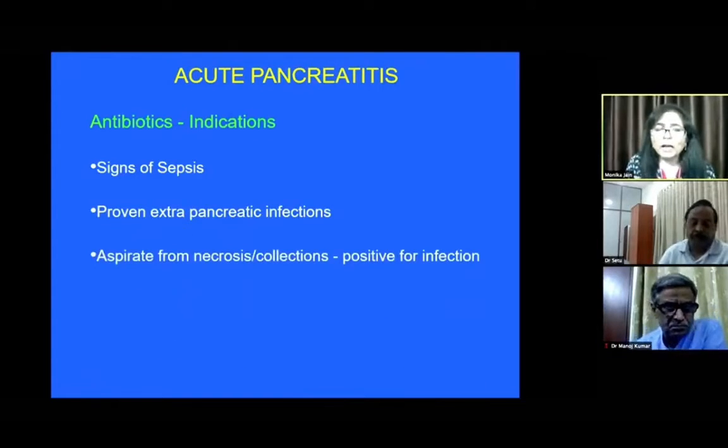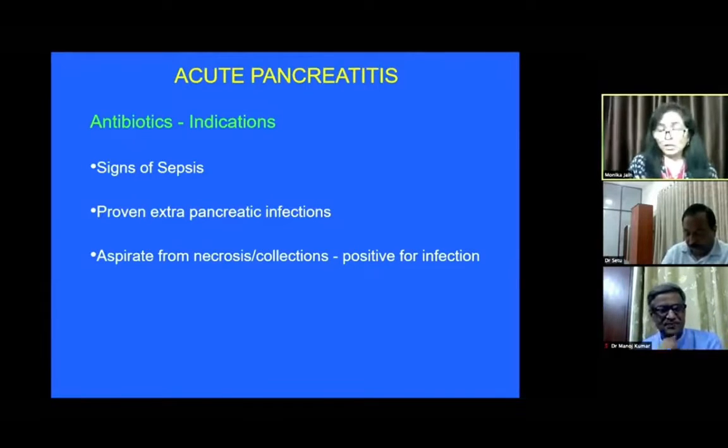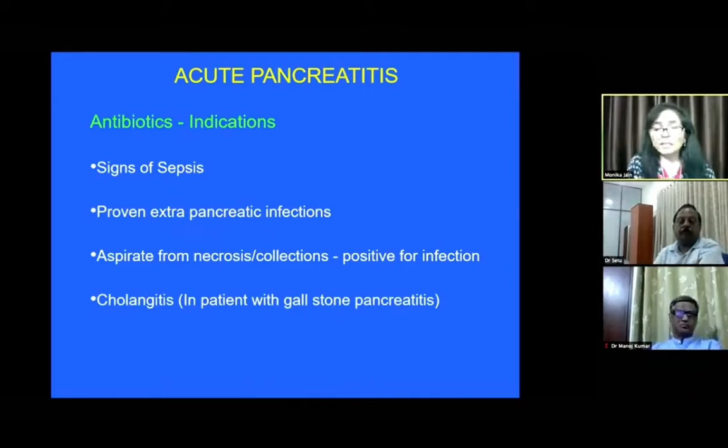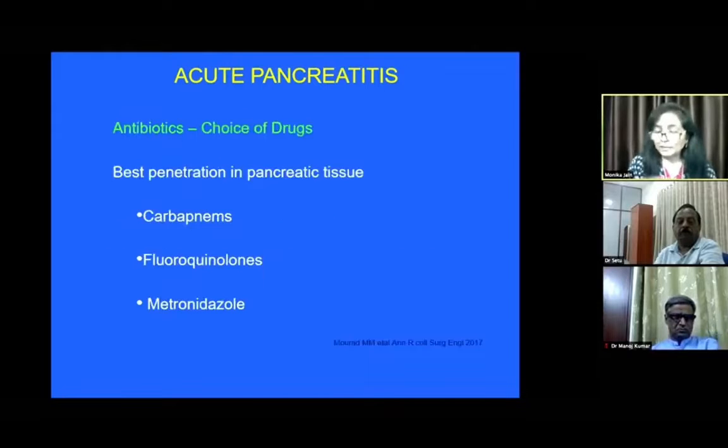And lastly, when the aspirate from the necrosis or collection is found to be positive for infection, the antibiotics are going to be of use. Another indication is cholangitis, not so important in alcoholic pancreatitis, but definitely in patients with gallstone-induced pancreatitis, cholangitis remains an important indication for starting antibiotics.